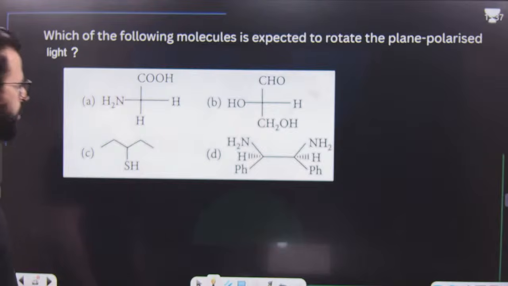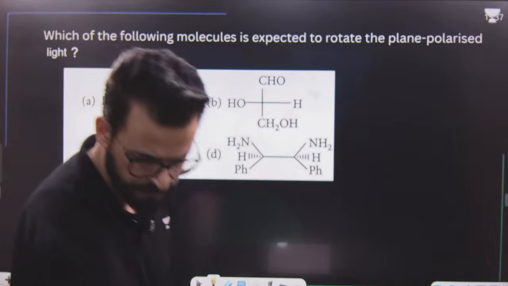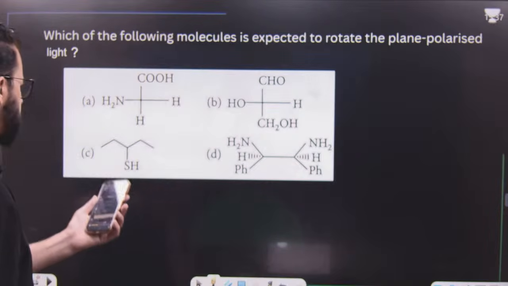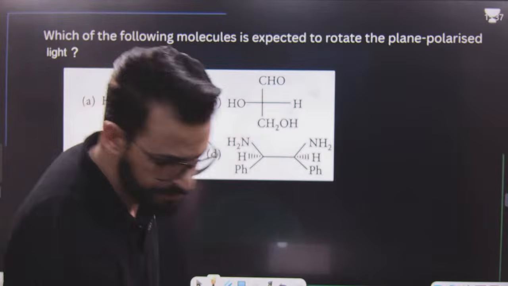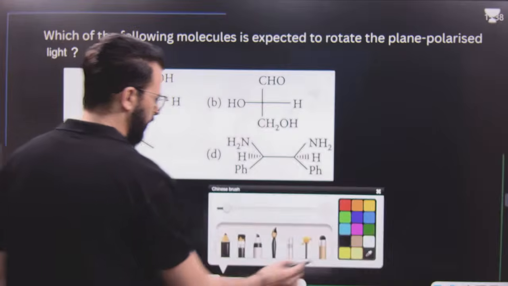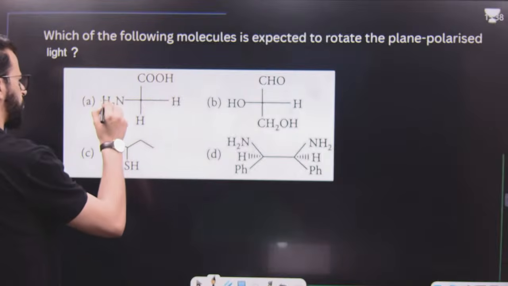After that, dear students, the question is in front of you. Let me know, is this visible to each and everyone? Is this slide visible to each and everyone? Let me know quickly.